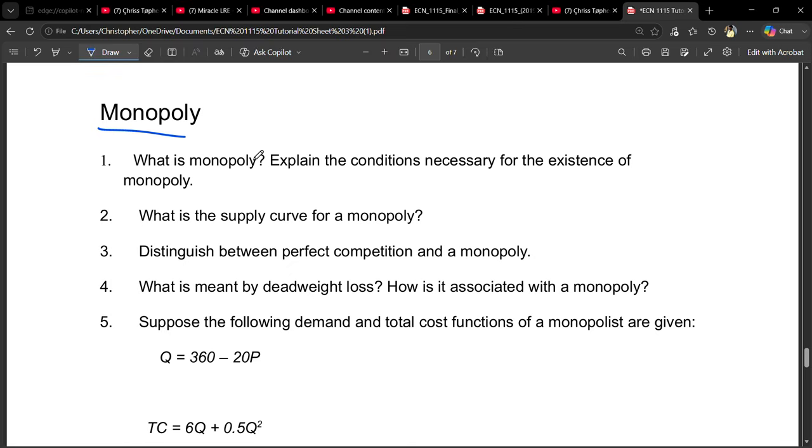Those features of a monopoly can be used as a definition. You can define it in however way you want. It's not necessary that you define it according to how you search about it or how the notes tell you.